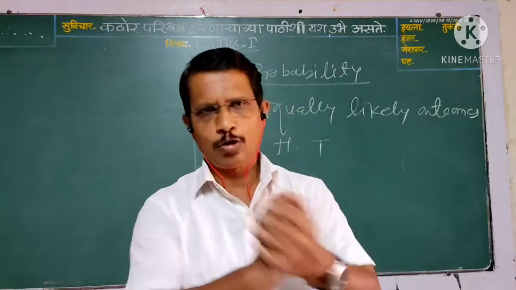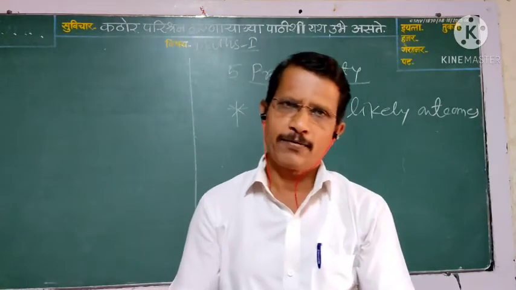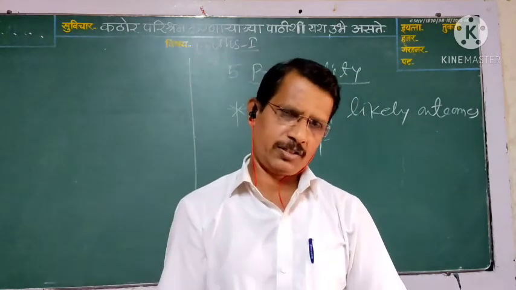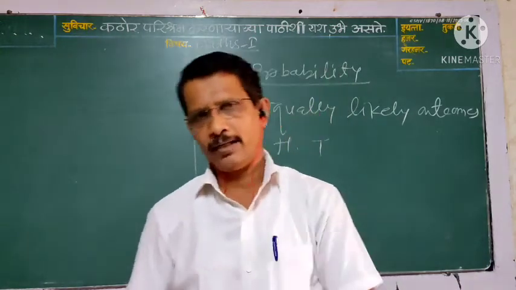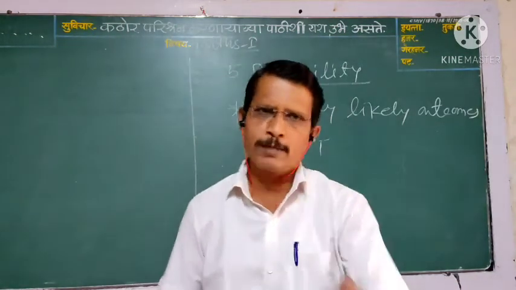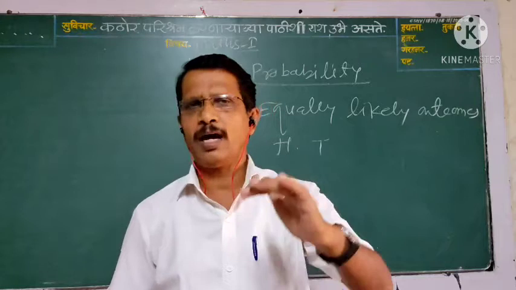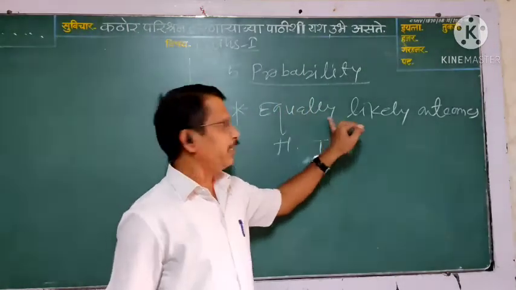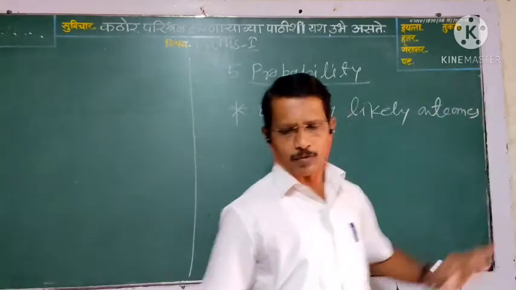Throwing a die, you will get 5, again 6, again 1. The possibility of every outcome is equal. So these outcomes are called equally likely outcomes.